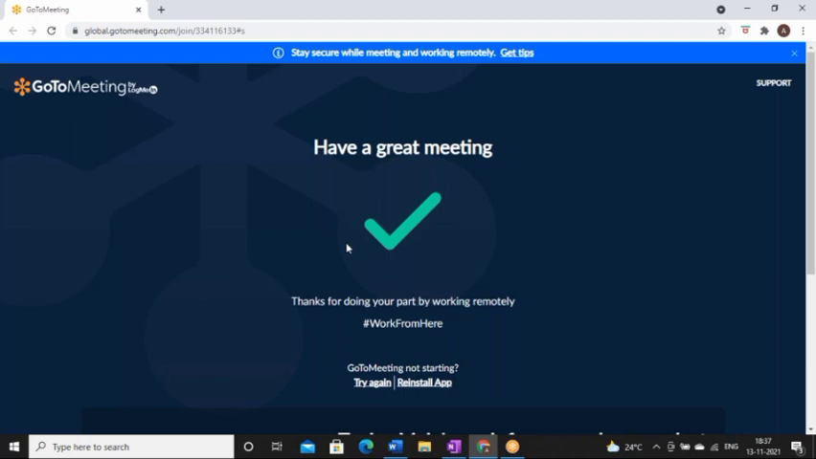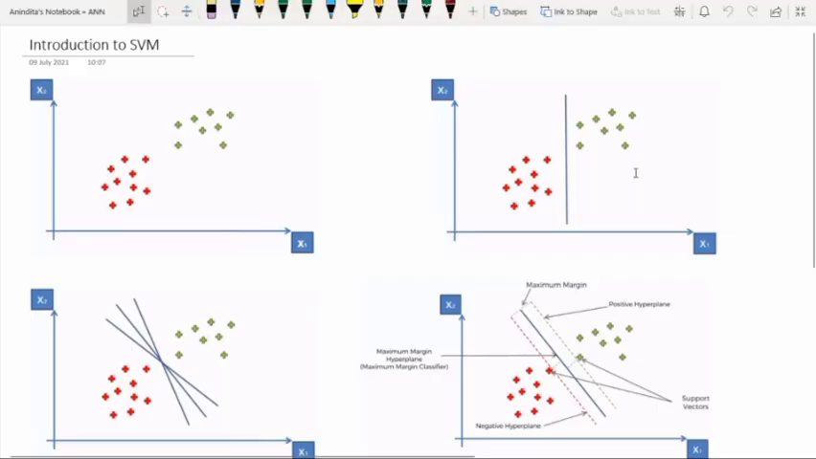But we are going to discuss some more difficult topic. Neural network and deep learning is definitely there. We will learn them. But we have some important topic to discuss. That is support vector machine.